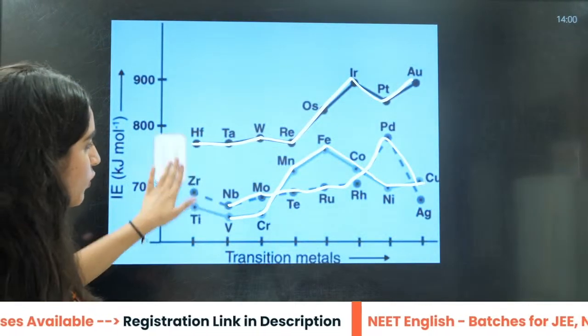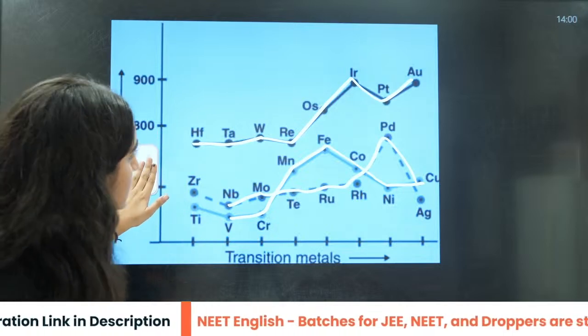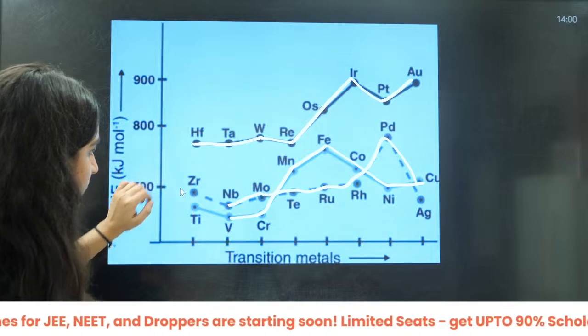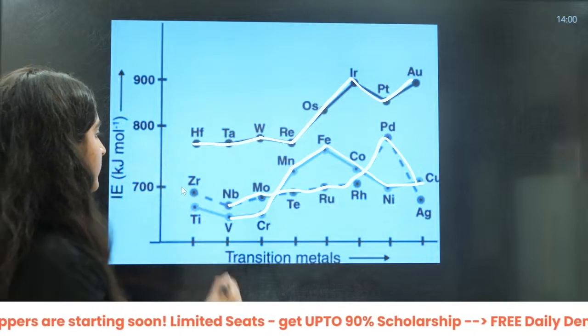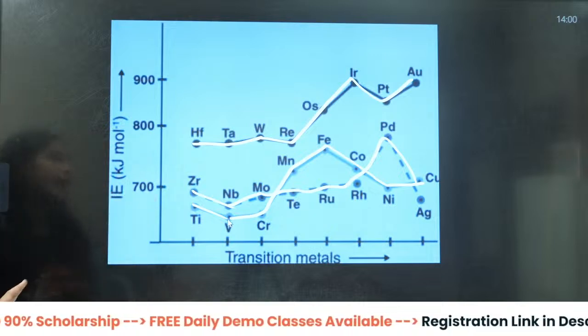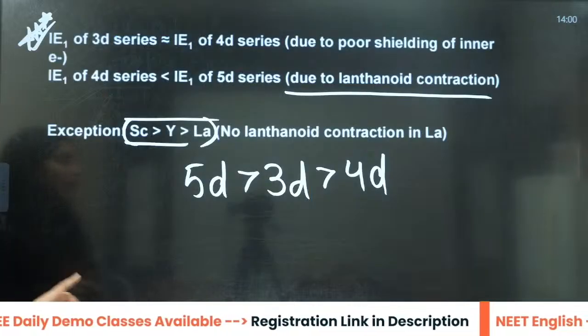Okay, this is the only exception. You can see from here also. That is the first element that is not written in the graph. Okay, it is not there in the graph. It is not written in the graph only, right? So that is the exception.